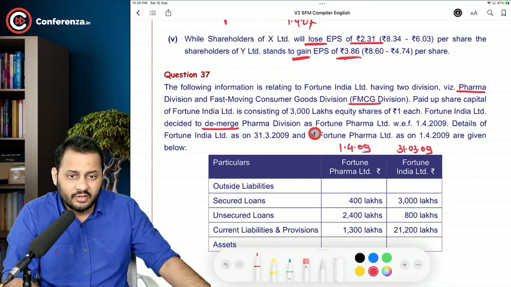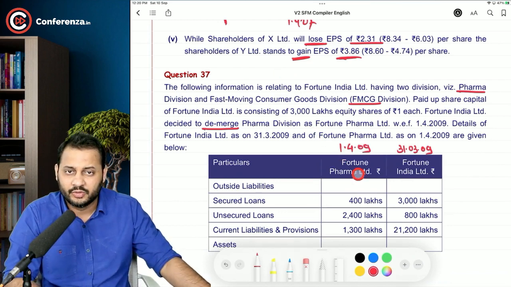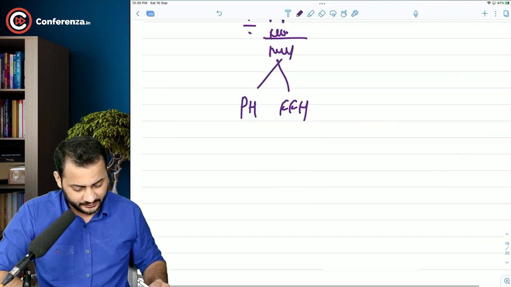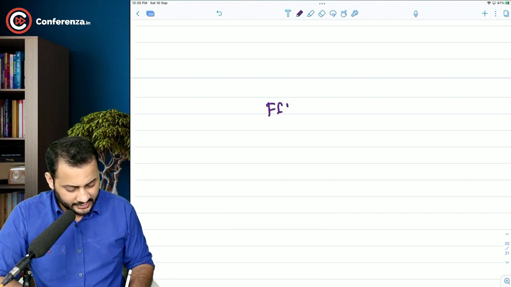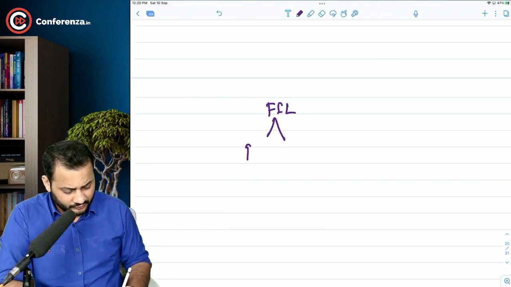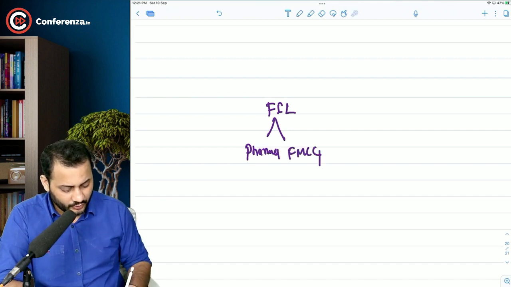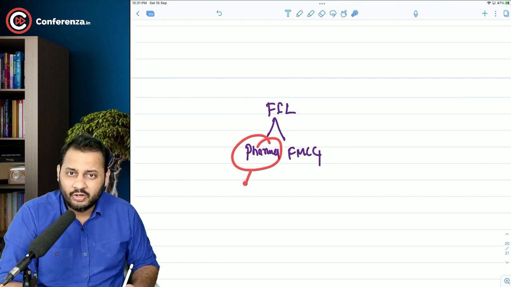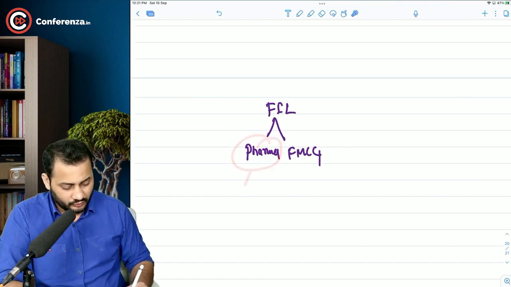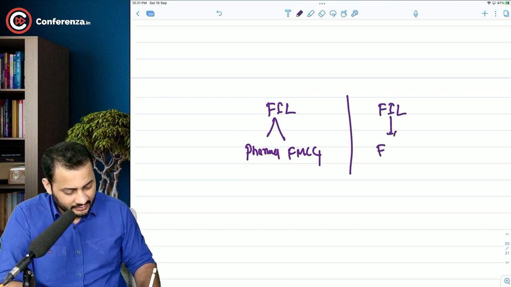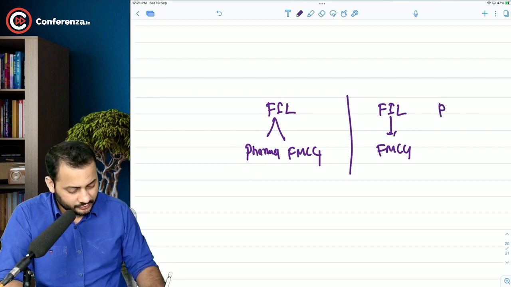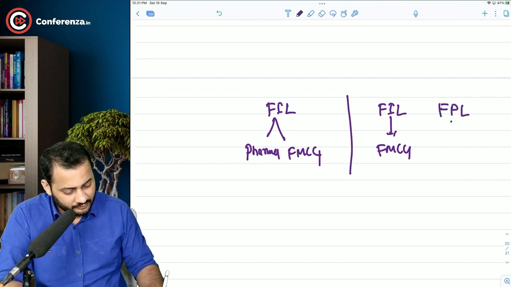So there are two companies, or let me take it this way. There is one company right now, Fortune India Limited. It has two divisions, Pharma and FMCG. Now they have decided to create a separate company of pharma. Okay? So what will happen after demerger? Fortune India Limited will handle FMCG business and Fortune Pharma Limited will handle the pharma business.